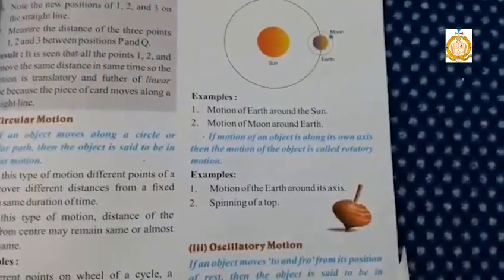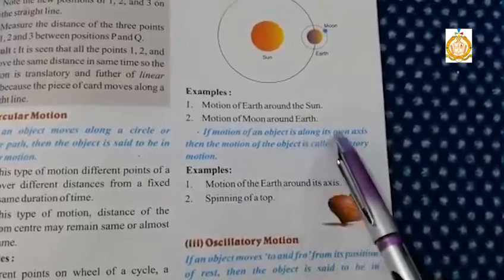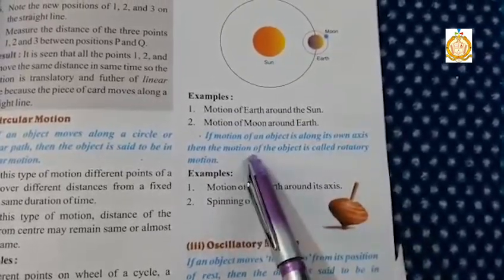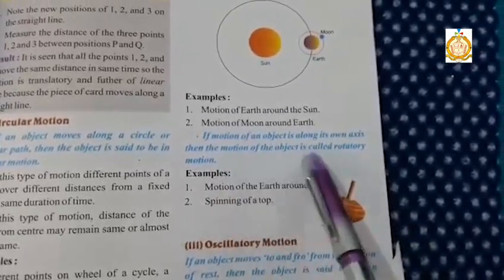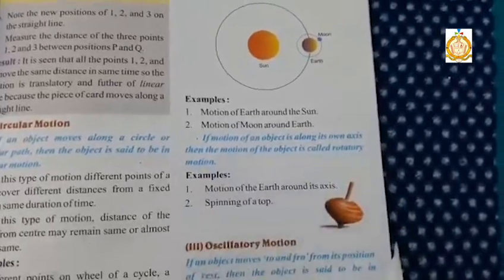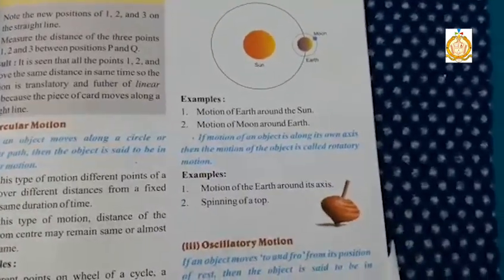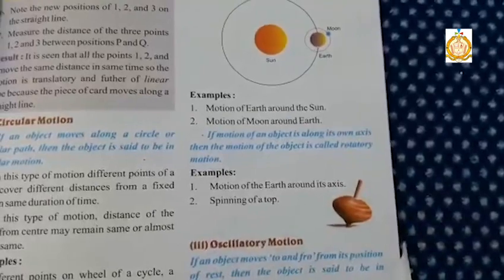But if an object spins along its own axis, then the motion of the object is called rotatory motion. For example, the spinning of a top.